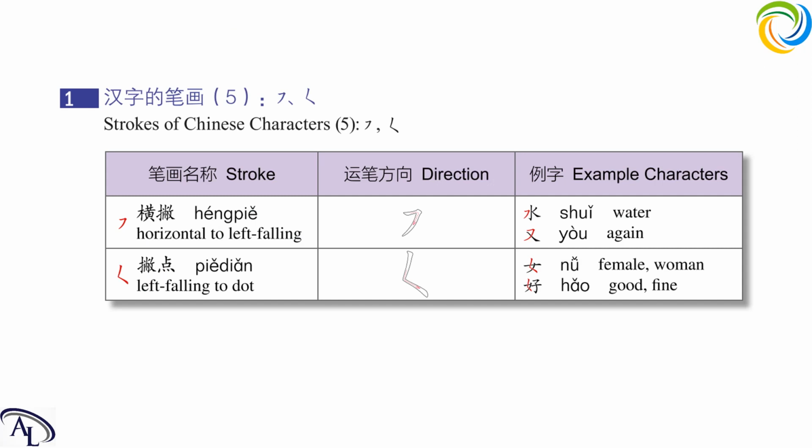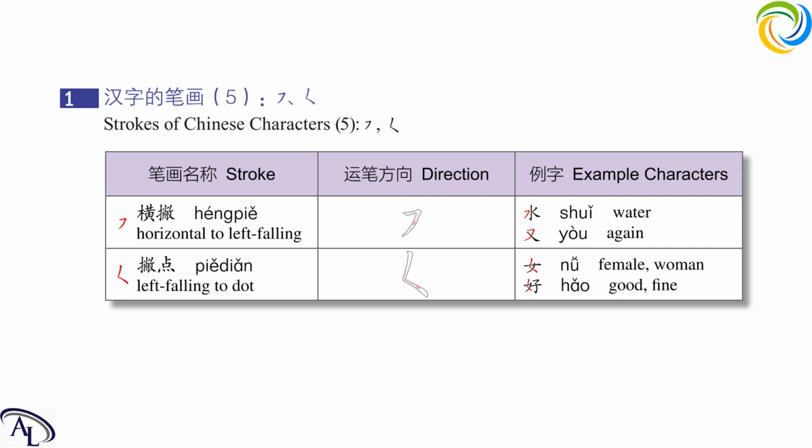In the left part of 好, actually it is 女. And in the right part of 好, it is 日, which means sun. So these are the 2 strokes for today. One is horizontal to left falling. One is left falling to dot.